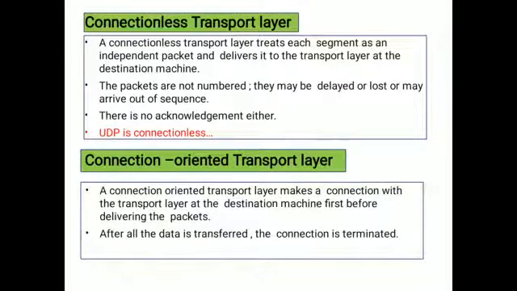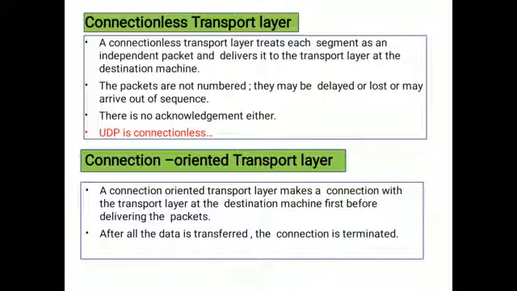After all the data is transferred, the connection is terminated. Before establishing a connection there is an understanding between the source device and the destination device. So both are connected, that means they are engaged with each other.